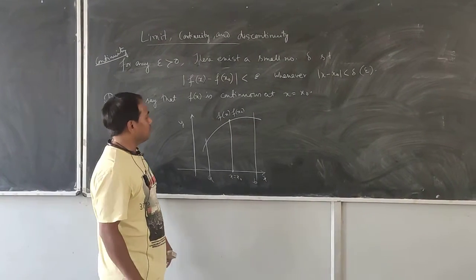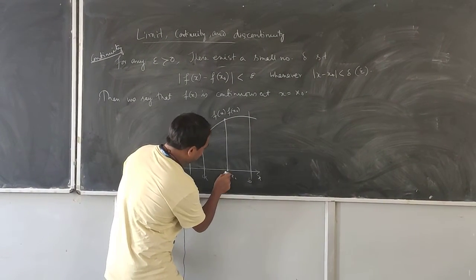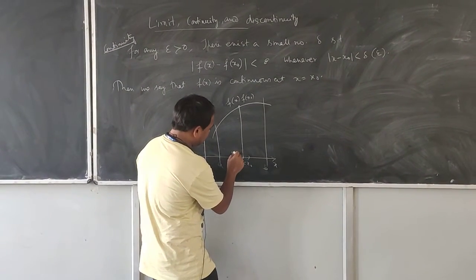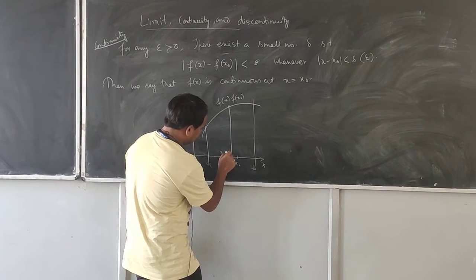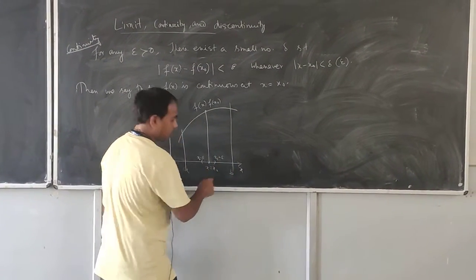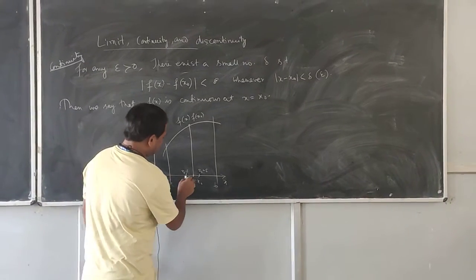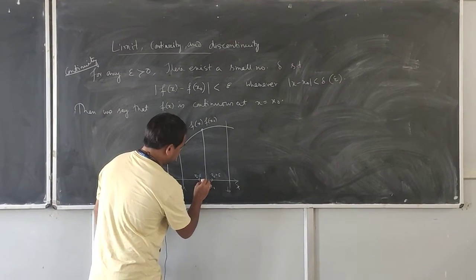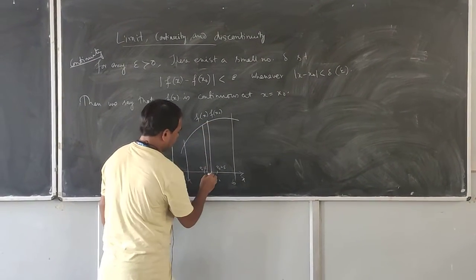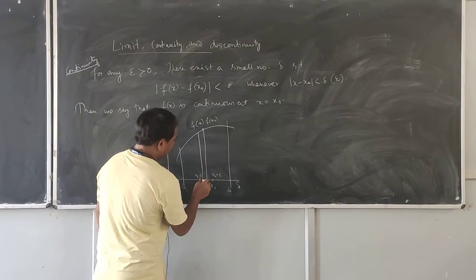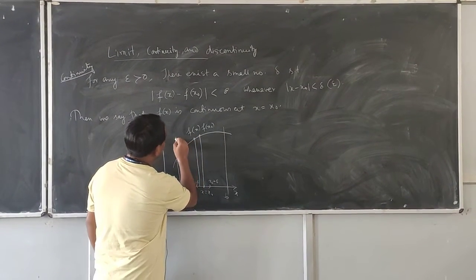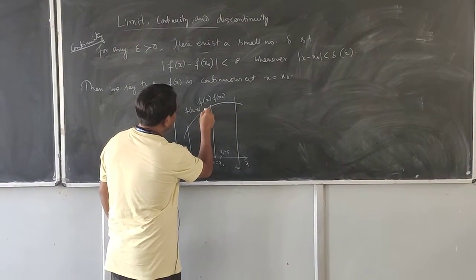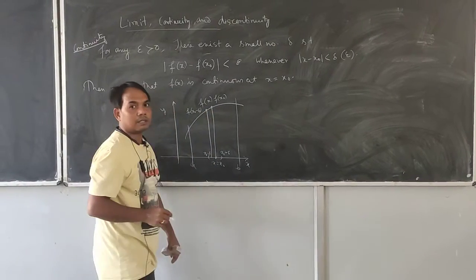The definition of continuity means we take a small neighborhood of x0: this point is x0 minus delta, and this point is x0 plus delta. Inside the region we take the values of the function. At x0 minus delta, the function has the value f(x0 minus delta).